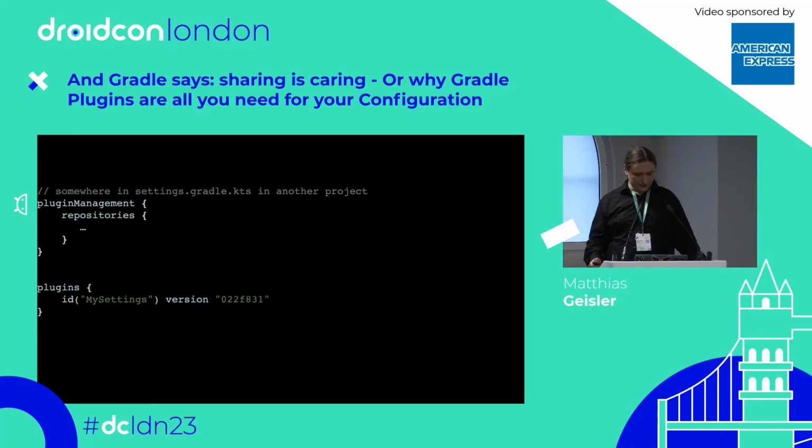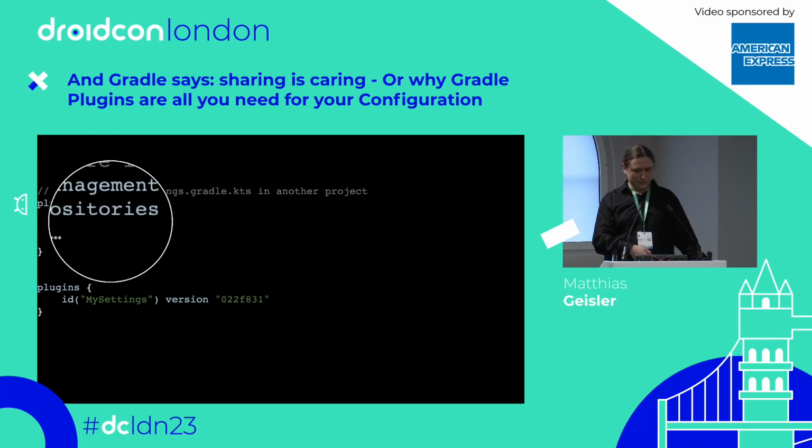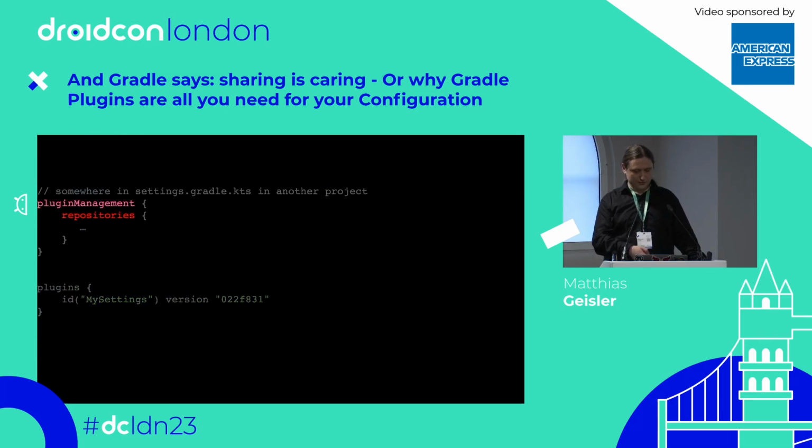Done. And the amazing stuff is your settings Gradle file looks in the end like this. So you just have to modify your plugin management here, where you point to the repository where your actual settings plugin lives, and then you just apply it, and you have a version which you can then also bump, which means you can easily just change a string and have effectively an entire update of your dependencies.